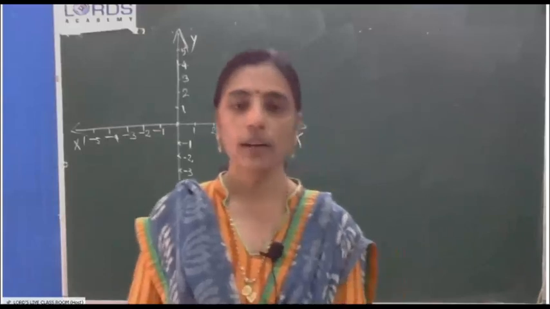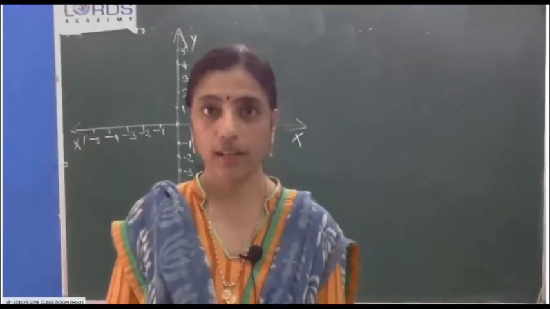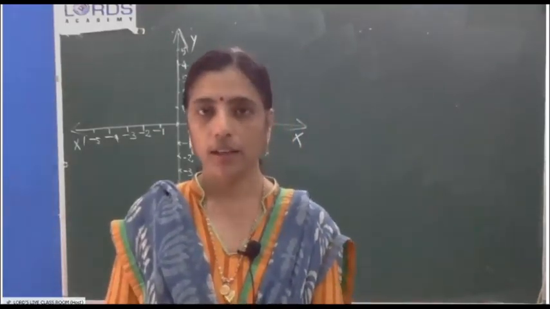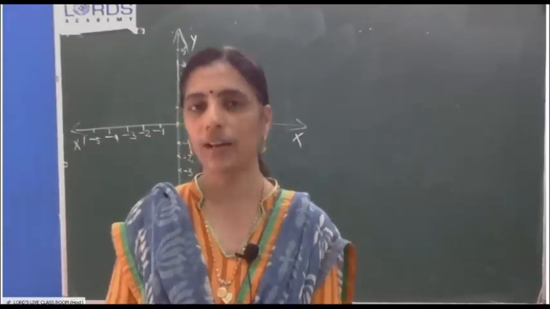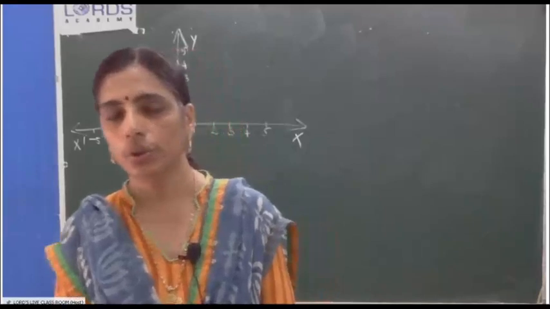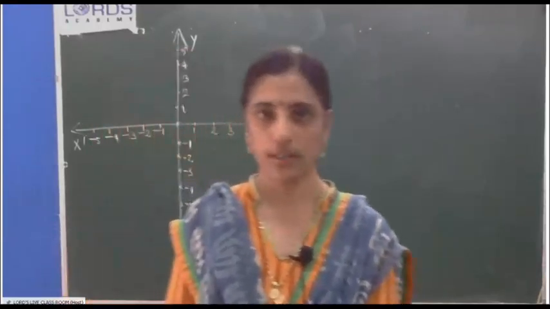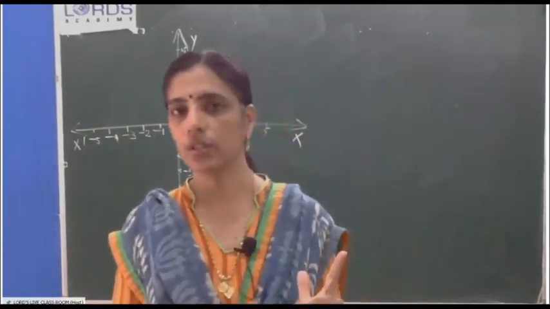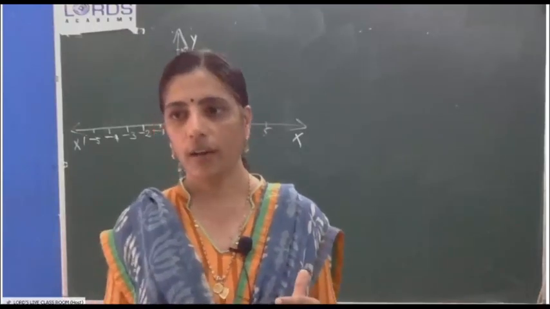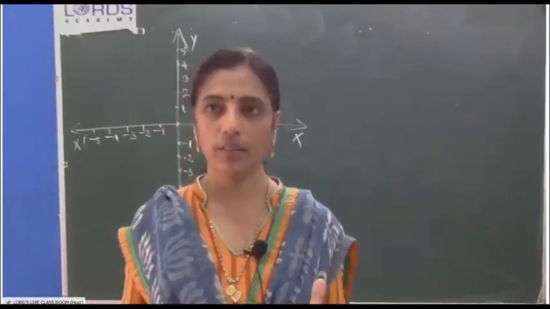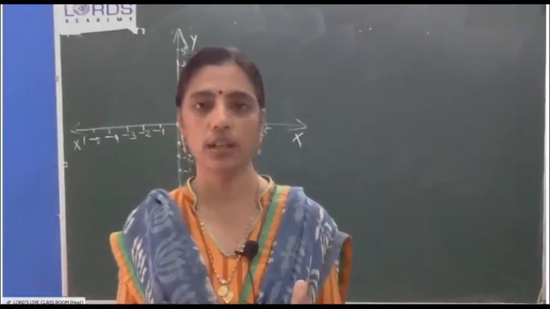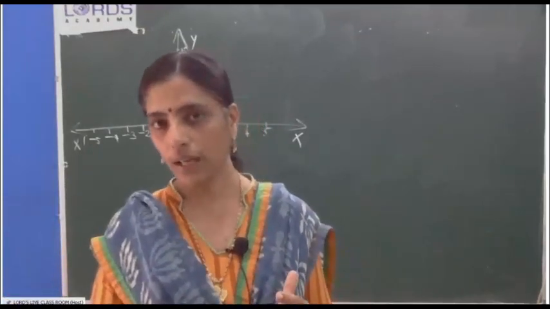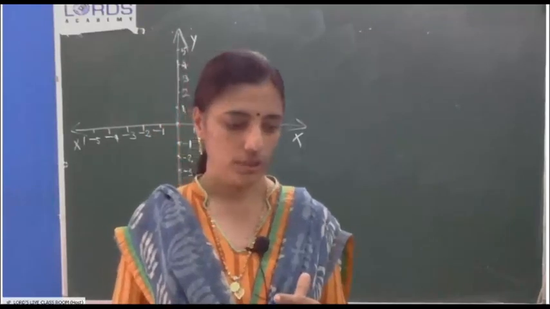Then 1 from the area theorem: the ratio between the areas of 2 triangles or parallelograms will be equal to the ratio between the squares of the sides. So did you get the 3 similarity question types? Why am I giving this picture? Because otherwise you may think it's a very lengthy chapter and you won't study anything. So these are the 3 main types of questions for the test paper.